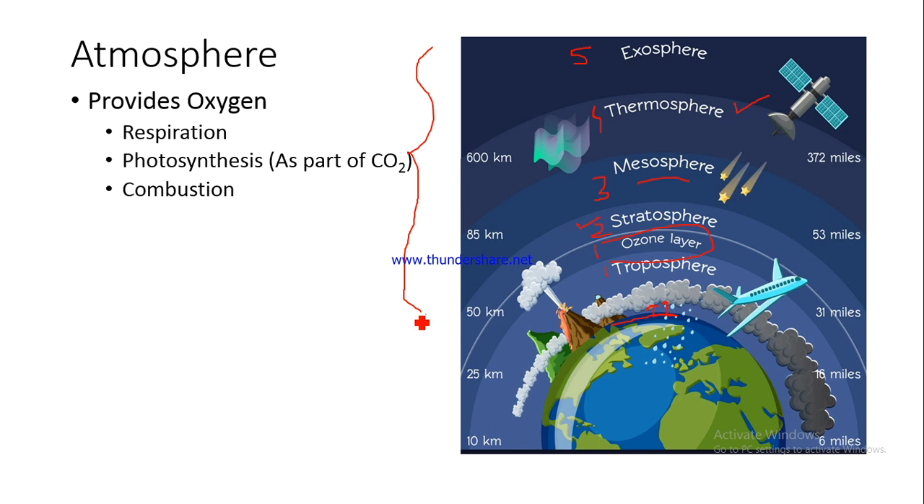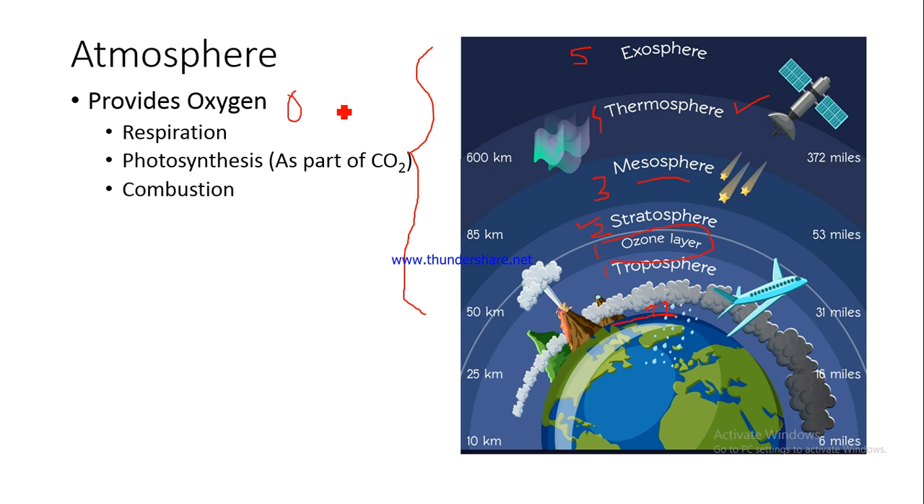So now this is just to give you an idea of how and what all layers are there in the atmosphere. Now what is the function that the atmosphere plays? It provides oxygen for respiration so that we can breathe. For photosynthesis, oxygen is part of the carbon dioxide which is used in photosynthesis by plants to produce oxygen and food for consumption.